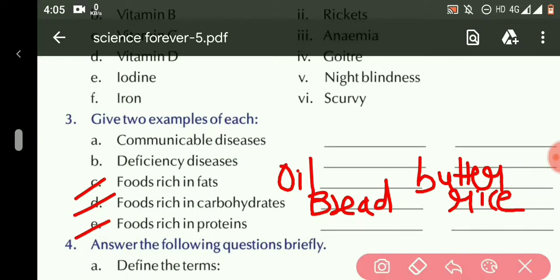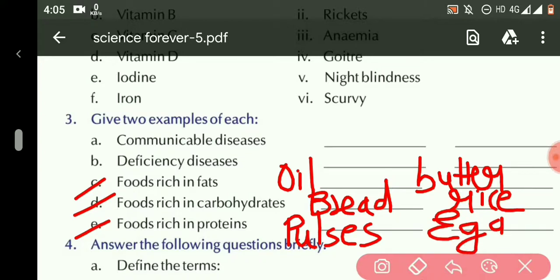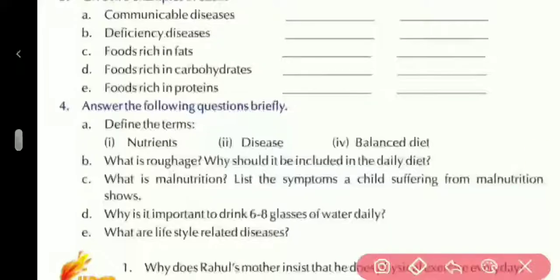E part, foods rich in proteins. Examples are pulses, and second one is eggs. Question number 4, answer the following questions briefly. A part, define the terms. We have to write the definitions of these words. First, nutrients. Second, disease. Third, balanced diet.